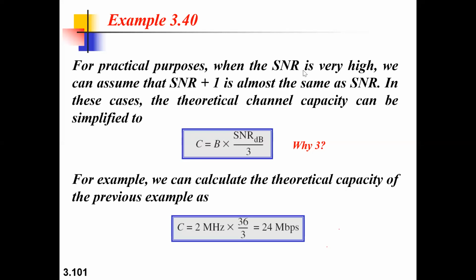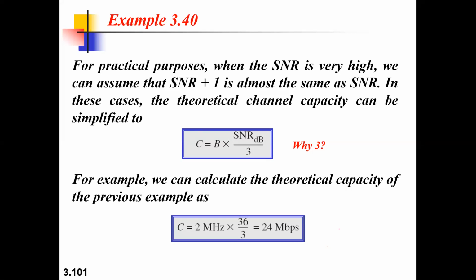So with respect to that, when the SNR is high, SNR plus 1 will be the same as SNR itself. If I apply this in our formula, then your theoretical capacity is reduced to this formula: bandwidth into SNR dB divided by 3. Why is it 3? Why can't it be 2?